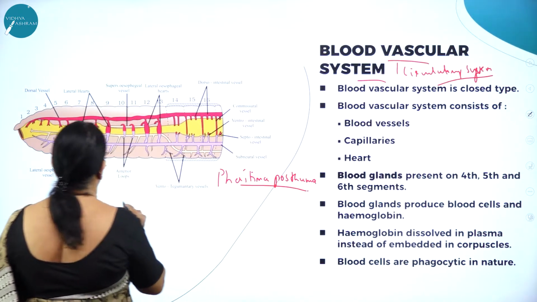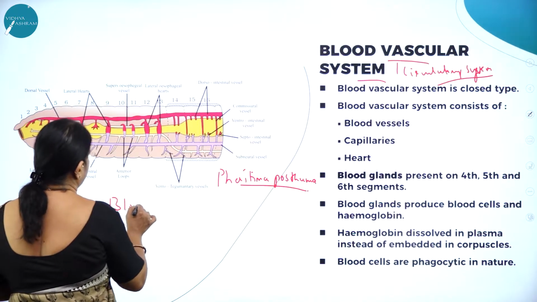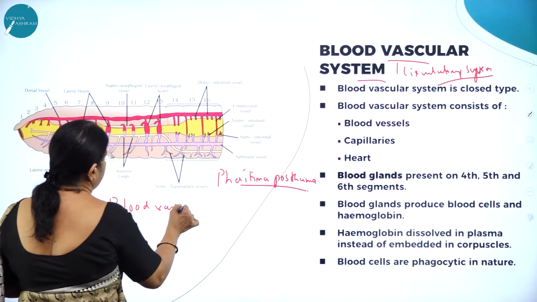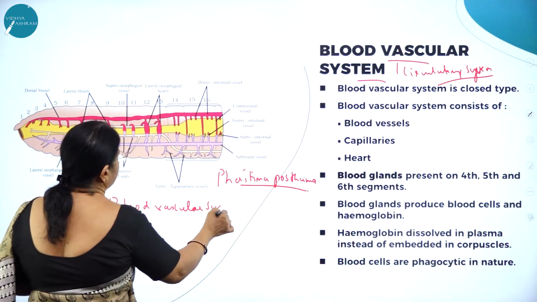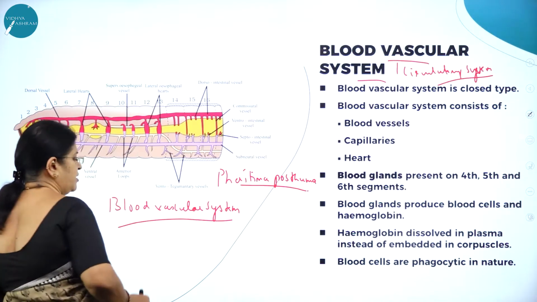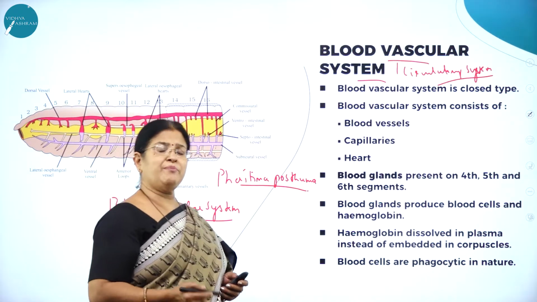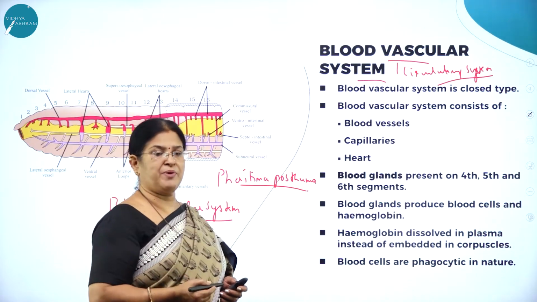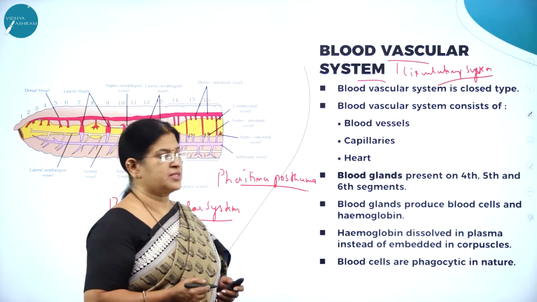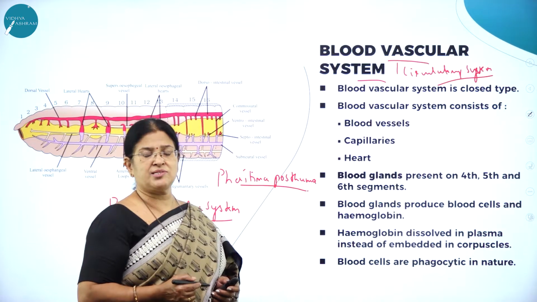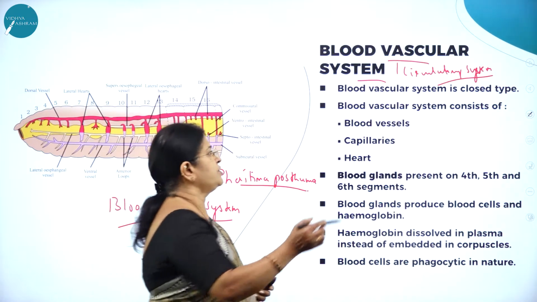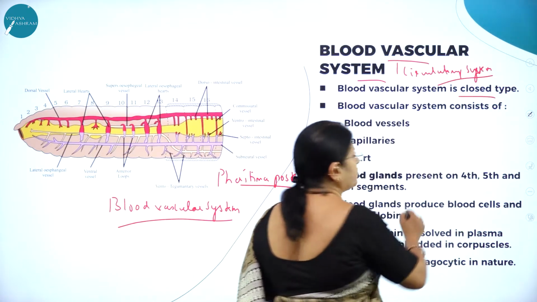Here you can see in this beautiful picture, the blood vascular system. What do you mean by vascular? Where the blood is supplied with the help of blood vessels. So here the blood vascular system is of closed type.